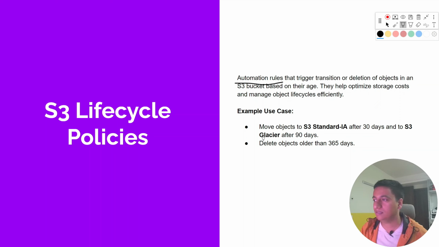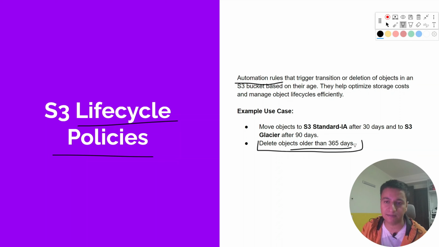What is the use case of this? The use case is simple. Let's say you have some legacy log files, and the log data is 1 year old. You do not need that log data, right? So you can set up a lifecycle policy or a rule that will delete all the objects that are older than 365 days.